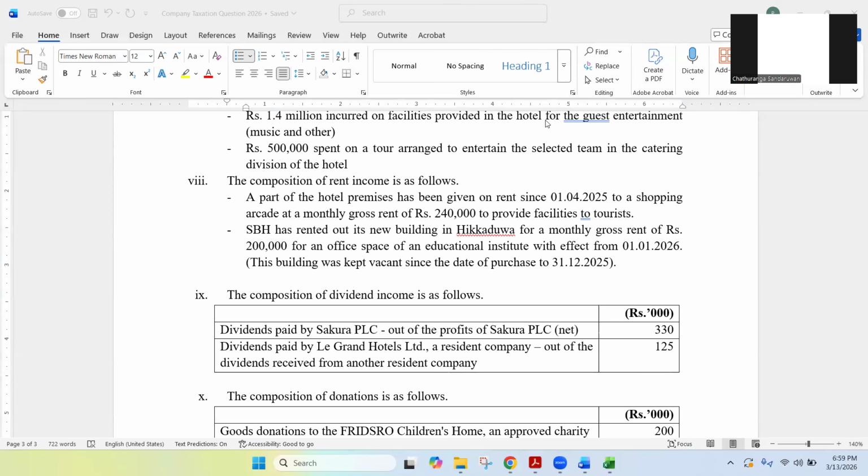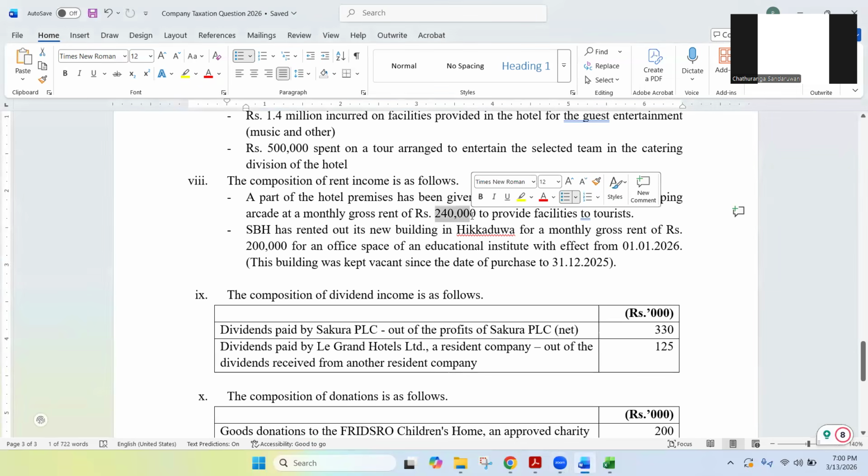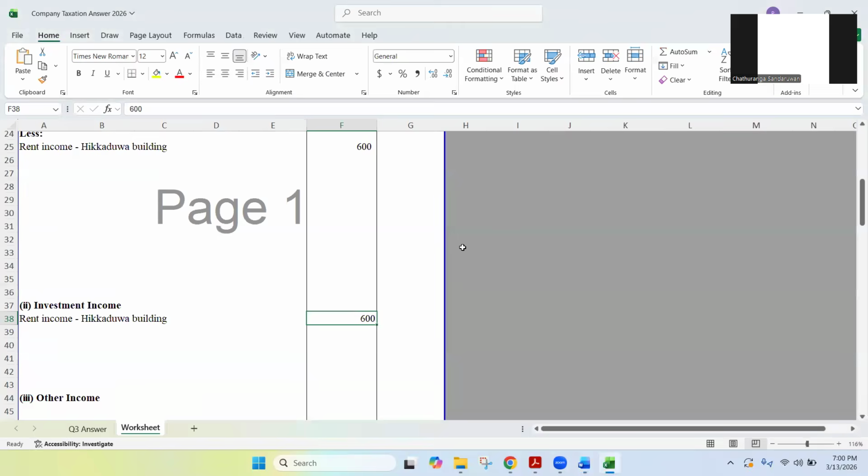When the monthly rent income is higher than 100,000, that tenant has to deduct WHT, right? So there are some other conditions as well. But here, 200,000 is more than 100,000. In the previous scenario also, monthly 240,000, so it's obviously higher than 100,000. They have to deduct WHT. So in these 3 months also, this tenant, this education institute, has deducted WHT.